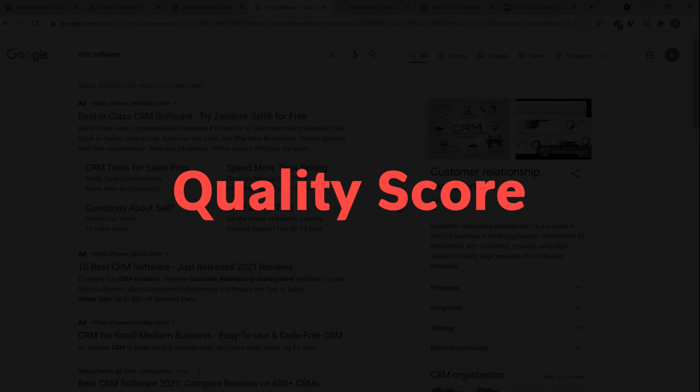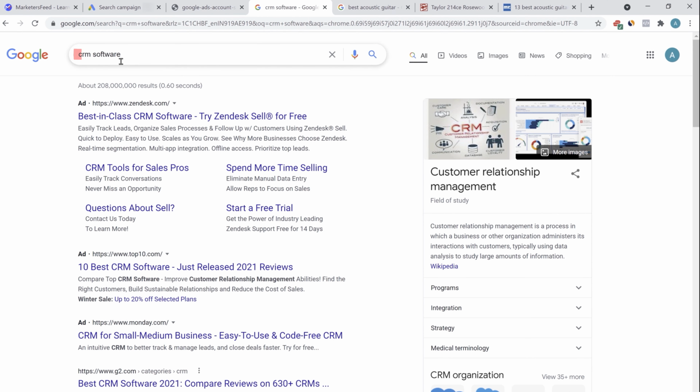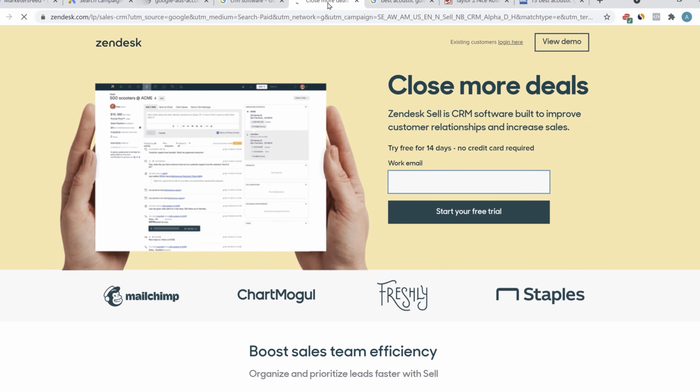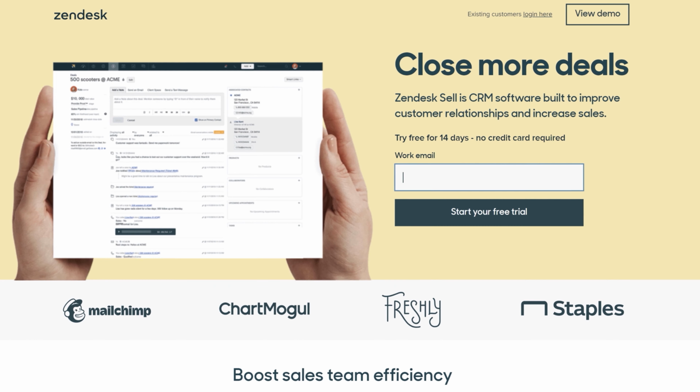Quality score is a very, very important metric, especially if you're running Google Ads. Let's say someone is searching for CRM software. The first ad is Zendesk.com. If you click on the ad here, let's check the landing page. So on the landing page you will see boost sales team efficiency, close more deals.